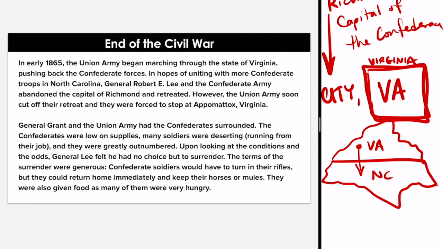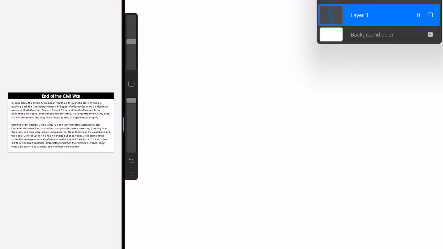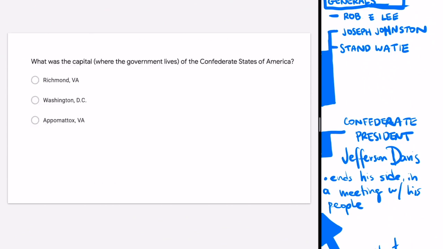Please feel free to Slack or Google Hangouts me if my explanation of that didn't make sense or if something that I've done so far needs more clarity. All right, let's look at one more question. Let me just clear the board here and bring back my old notes. Okay. So the question, what was the capital? We decided that it was A, Richmond, Virginia.